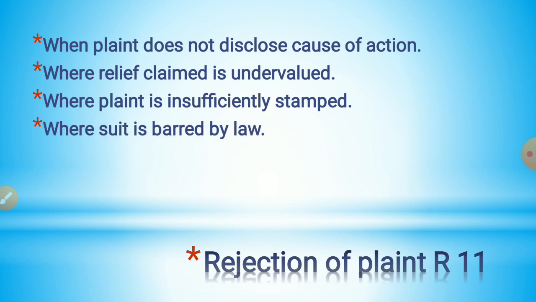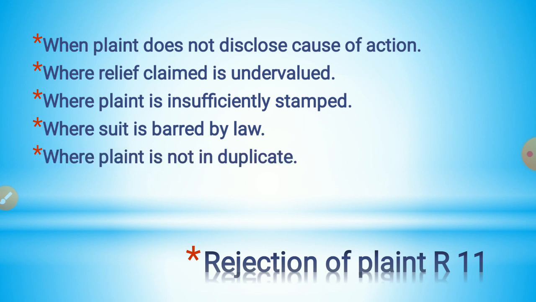Similarly, the plaint will be rejected if from the statement in the plaint, the suit appears to be barred by any law for the time being in force. If the plaint is not in duplicate, the court may reject the plaint.